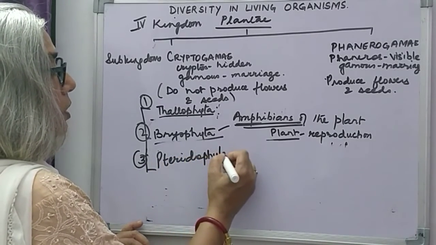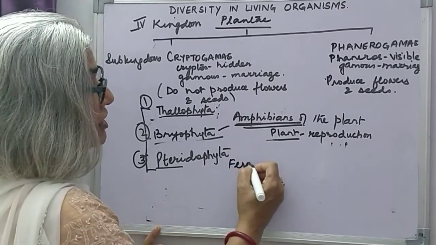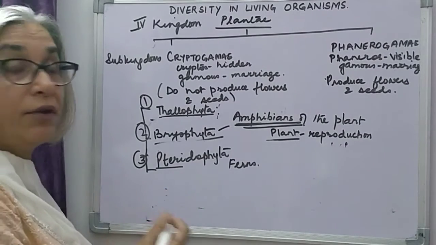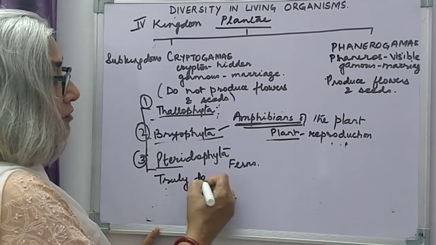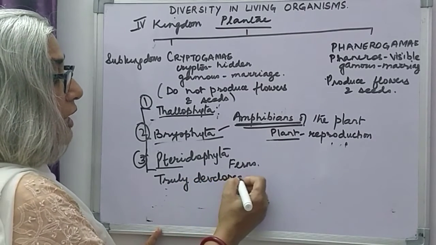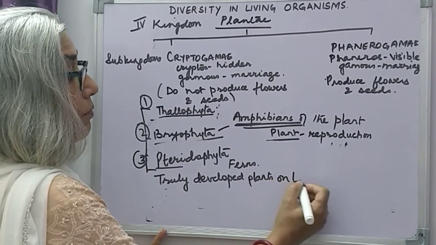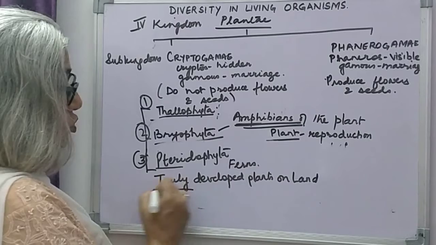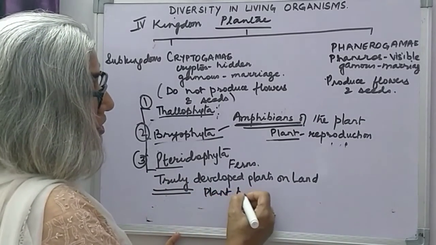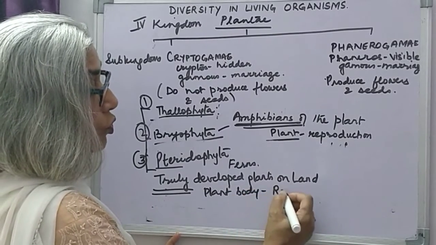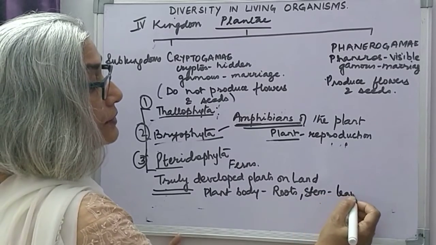Pteridophyta comes from the word pteris. Pteris means ferns and phyta means plant body. Here, these are the truly developed plants on land, which means they have a plant body that is differentiated into roots, stem and leaves.